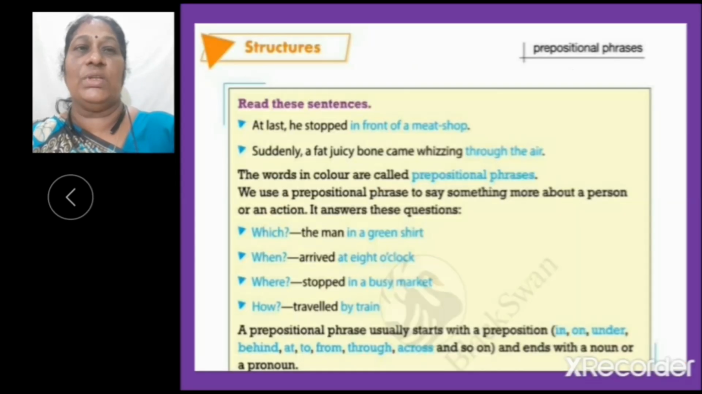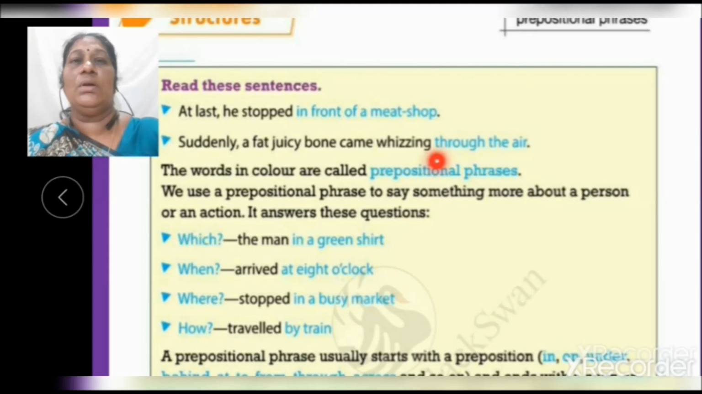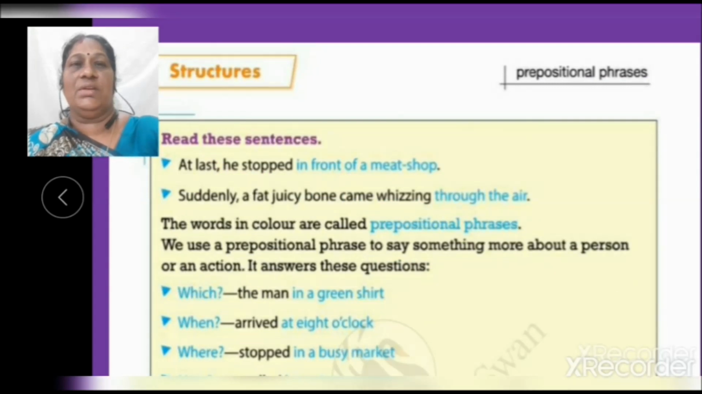Now, let us do the exercises from your book, children. Exercise from page number 17. Structures. Read these sentences. At last he stopped in front of a meat shop. Suddenly a fat, juicy bone came whizzing through the air. The words in color are called prepositional phrases. We use a prepositional phrase to say something more about a person or an action.